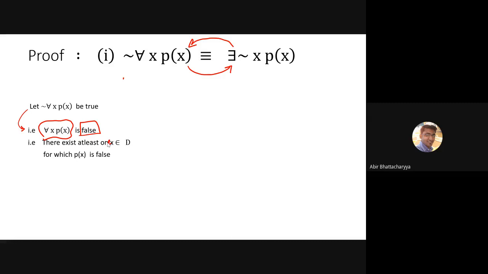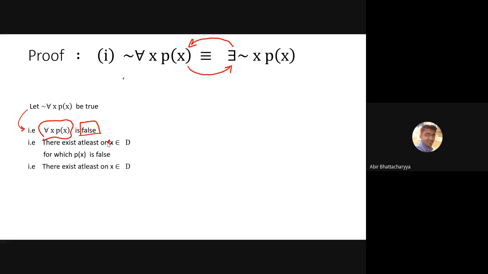This is from the definition of the universal quantifier. Here we know the universal quantifier is false, so there exists at least one x belonging to D such that px is false.